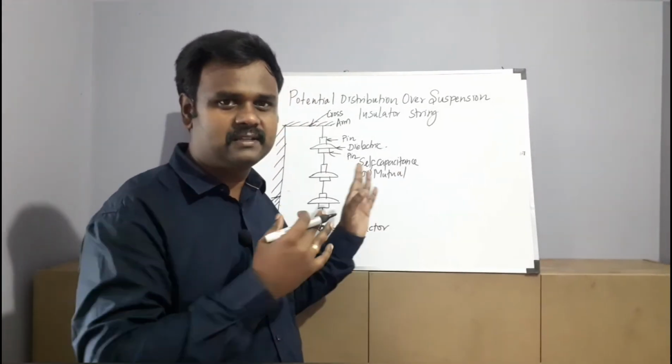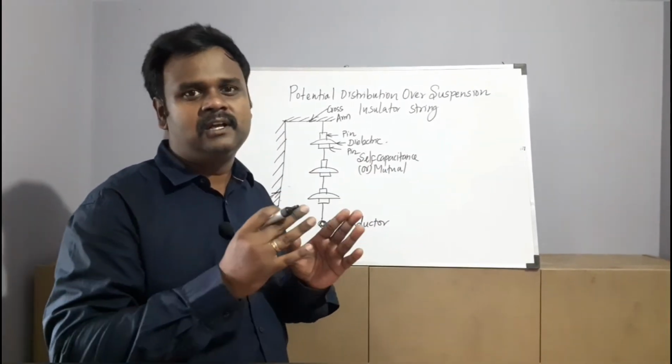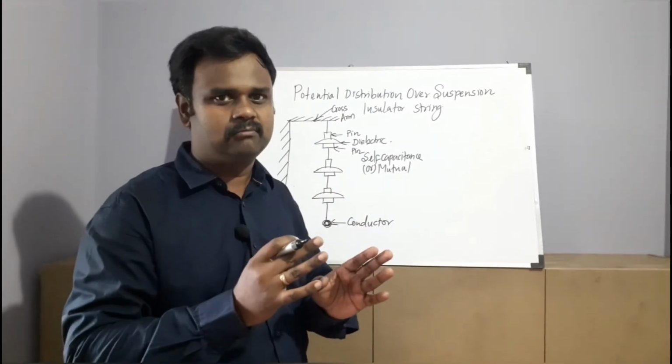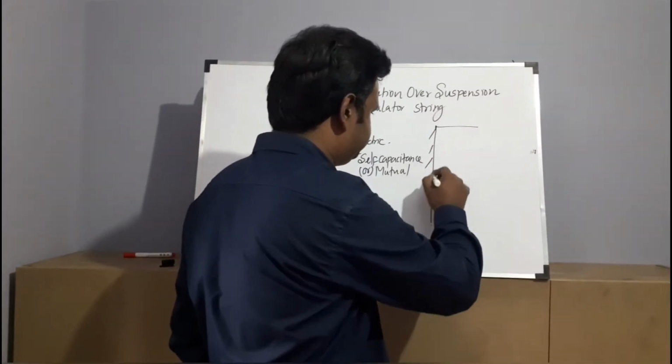So now if the self capacitance alone is present in your transmission line, in your circuit or in this structure, then the uniform current distribution will be there. But in real time this will not happen. Why? We will see here. I will draw the next diagram.